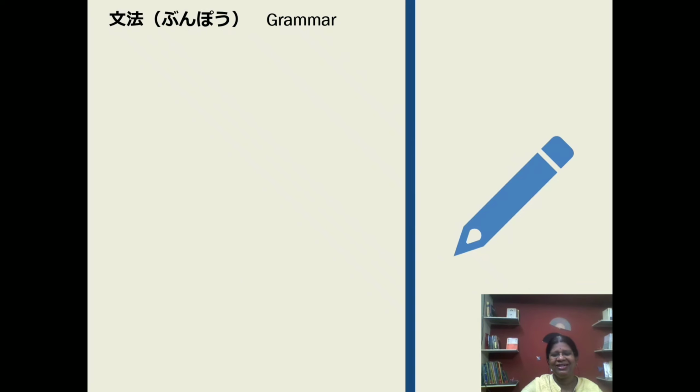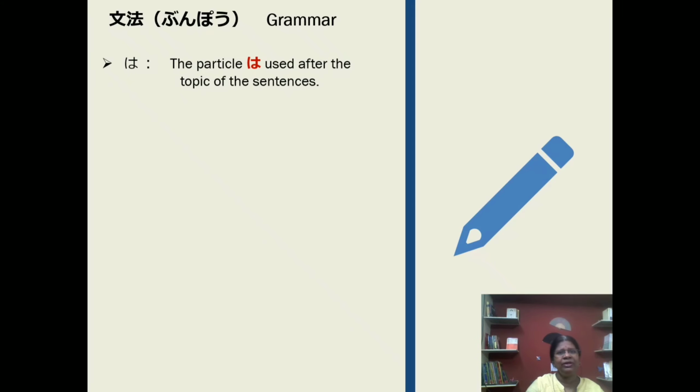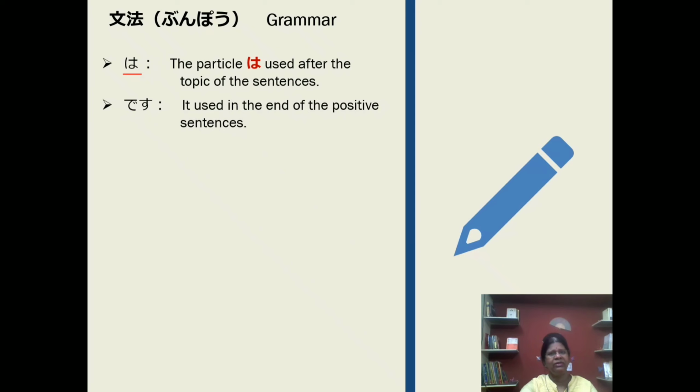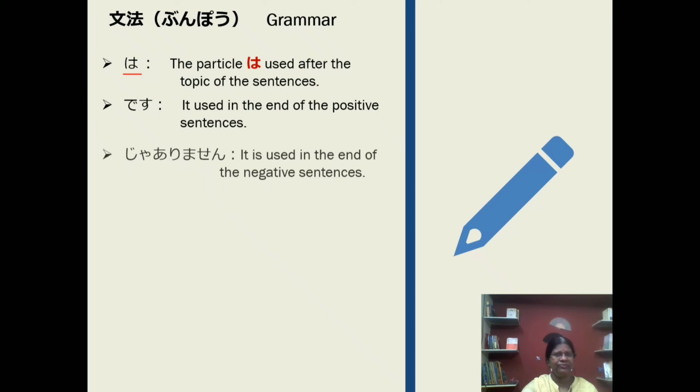Bunpo. Let's see what grammar we will learn in this lesson. This is the particle wa. It is the hiragana ha, but when it is used in grammar, it is pronounced as wa. This particle is used after the topic of the sentence. Next, desu. It is used at the end of a positive sentence. It makes the sentence polite.